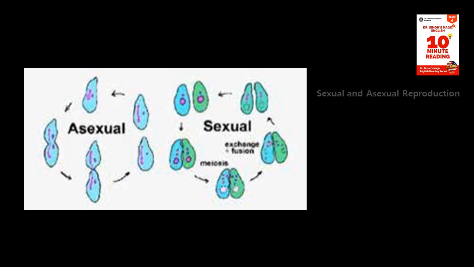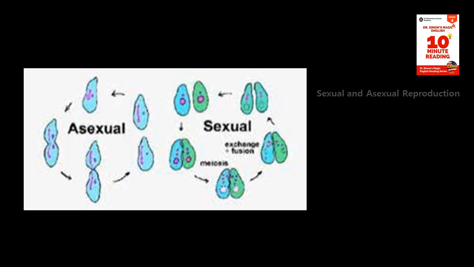In sexual reproduction, a male and a female come together to produce offspring. The male produces sperm, while the female produces eggs. When the sperm fertilizes the egg, a new organism is formed. This method of reproduction leads to genetic variation, which means that the offspring are not identical to their parents.